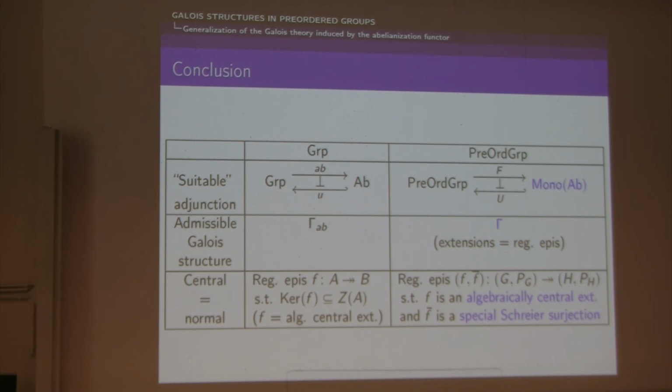I presented two different categorical Galois theories in the category of preordered groups: one which is induced by a Galois structure which is absolute, and the other one, which is this one, which is induced by a Galois structure which is not absolute. So this is all I wanted to tell you today.